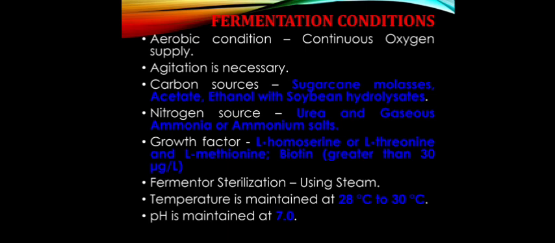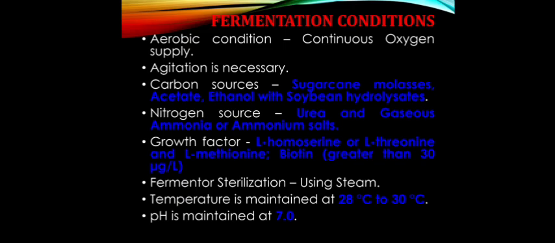Then the fermentation conditions: aerobic condition with continuous oxygen supply, plus the carbon source, nitrogen source, and growth factor. First, the carbon source: sugarcane molasses, malt, ethanol, or soybean hydrolysate. The nitrogen source is urea, ammonia, or ammonium salts. The growth factors are L-homoserine or L-threonine and L-methionine.